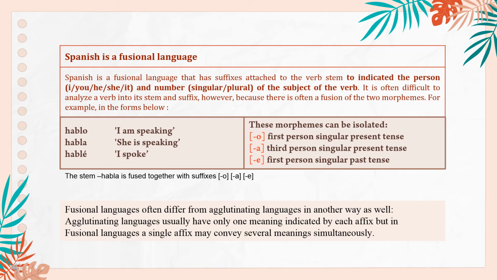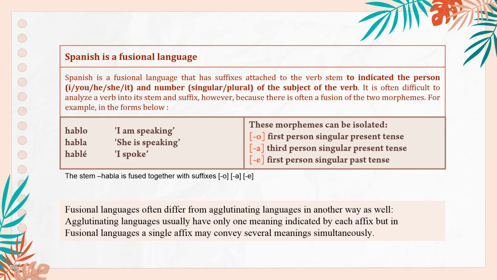For example, the forms below. "Hablo": I am speaking. This morpheme can be isolated: o, first person singular present tense. "Habla": she is speaking. This morpheme can be isolated: a, third person singular present tense. "Hablé": I spoke. This morpheme can be isolated: é, first person singular past tense.